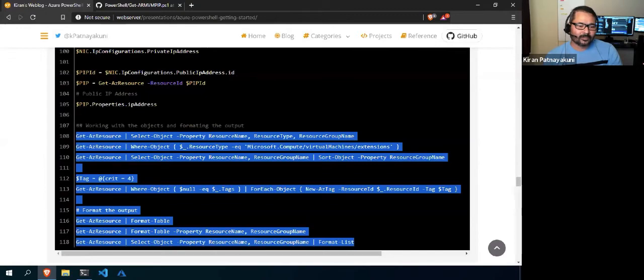If you are a Windows person and you are also managing things other than cloud on the Windows side, I suggest you go with PowerShell. But that doesn't mean Azure CLI is not useful.